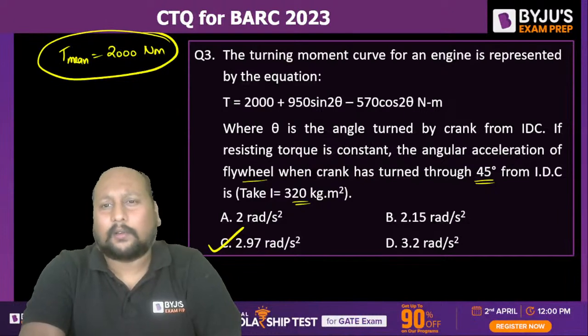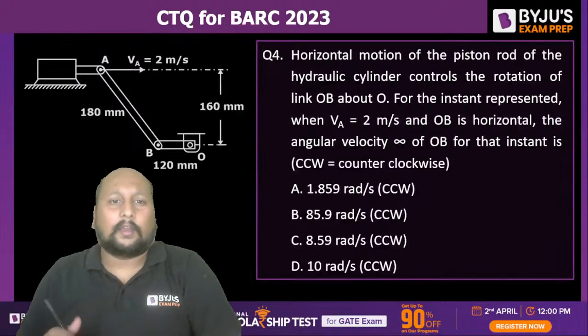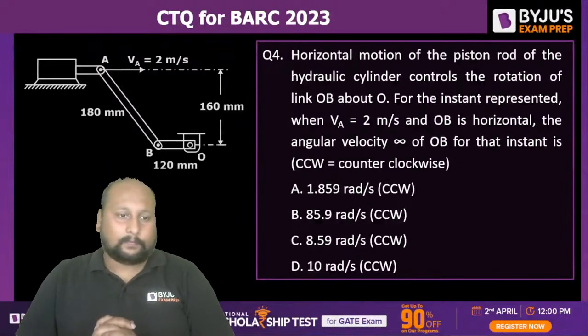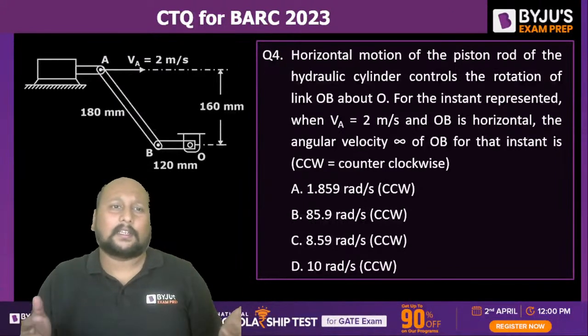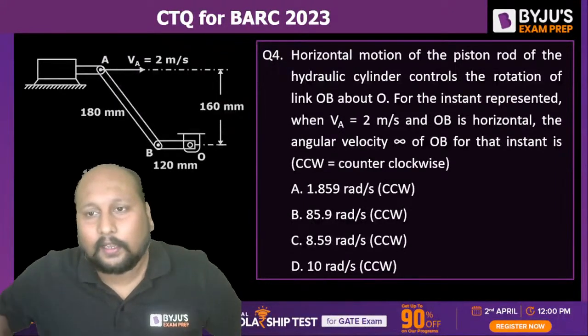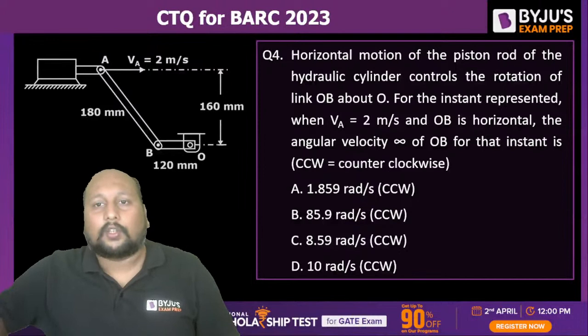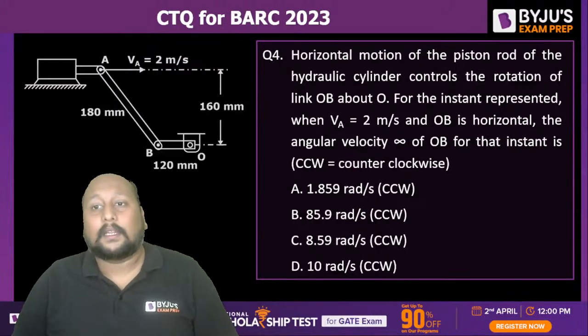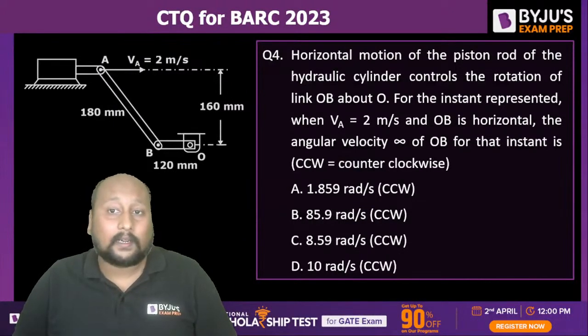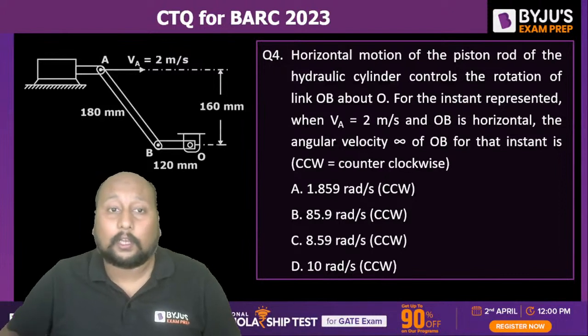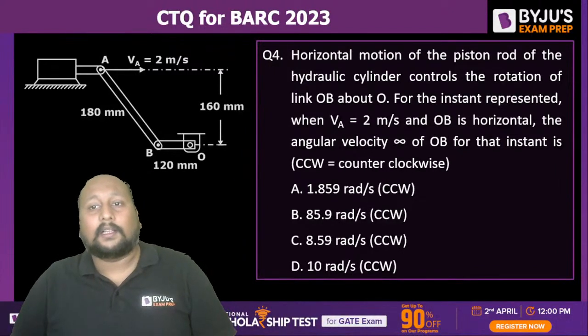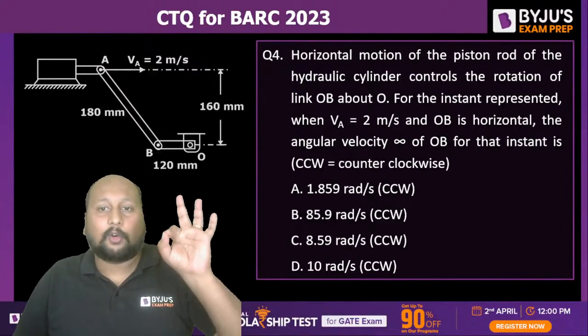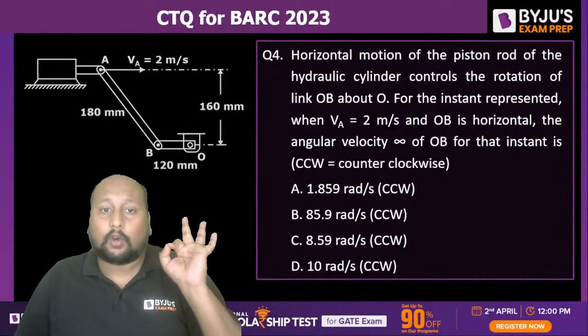Easy question, very easy. Okay, next question. From velocity analysis, and without velocity analysis our practice is not complete, right? The horizontal motion of the piston rod of the hydraulic cylinder controls the rotation of the link OB. For the instant represented, VA is equal to 2 meter per second and OB is horizontal.